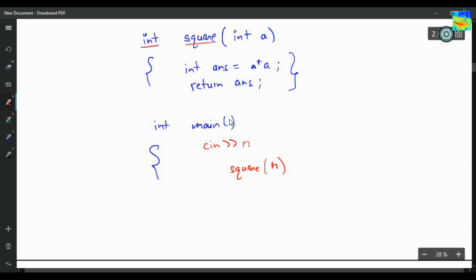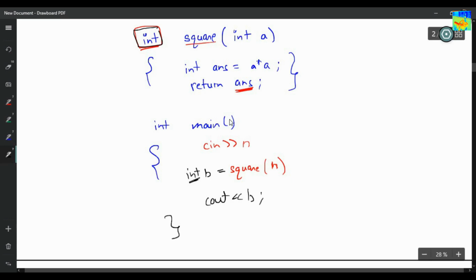This function will return an integer value which is the square of the given number. Since this function is returning something, I will have to store it. So int b equals this. Why int? Because this function is returning int. And finally, I can cout b.